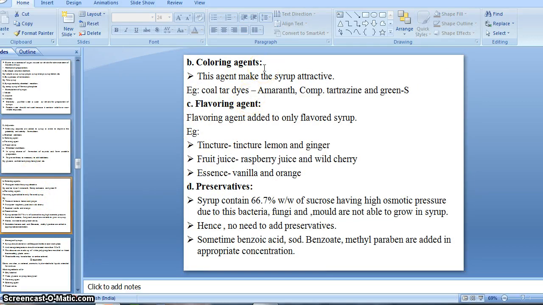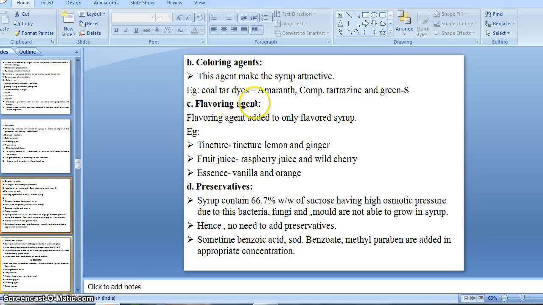Then next is our coloring agent. Coloring agent means the agent which provides color to our preparation, right? If your product gives an attractive color, then it is very important to add a coloring agent because it improves the palatability or color of the solution, right? If our solution gives an attractive color, then pediatric patients along with other patients easily accept it, right? If we add a coloring agent, that preparation becomes acceptable, right?